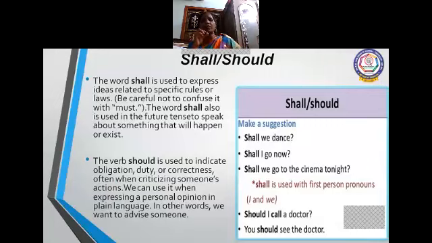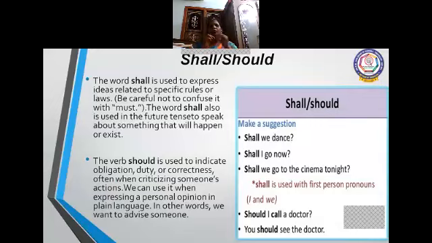The verb should is used to indicate obligation, duty, or correctness. Often when criticizing someone's action, we use should. We can also use it when expressing a personal opinion. In other words, we want to advise someone.